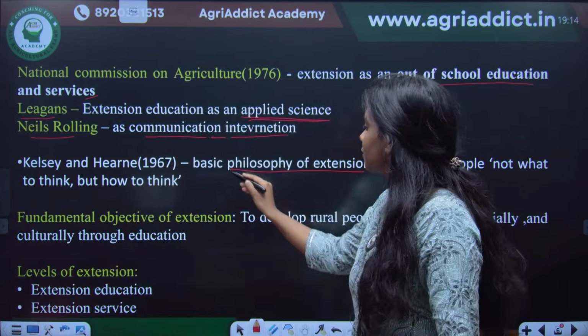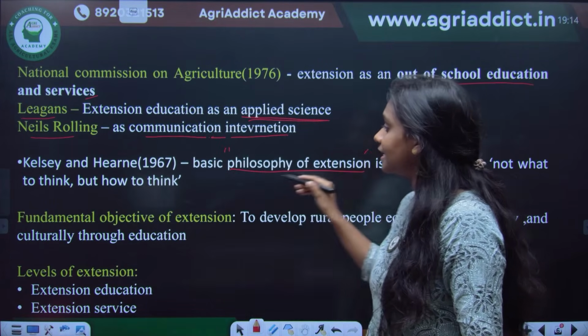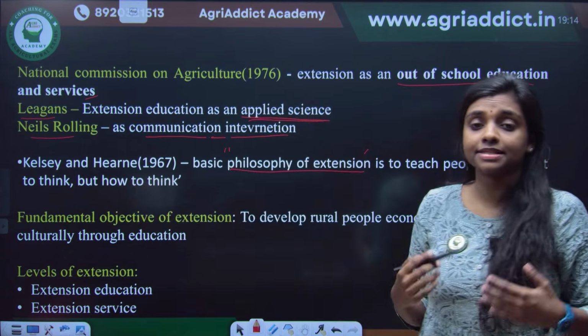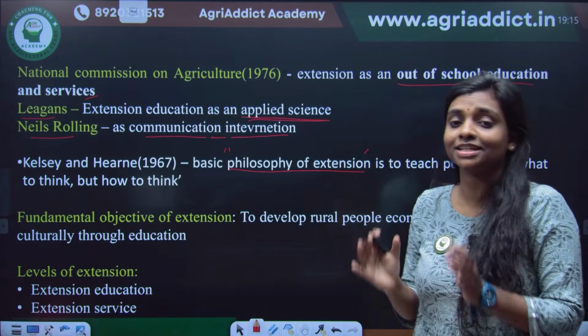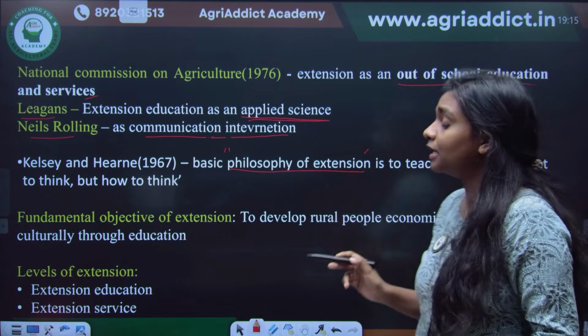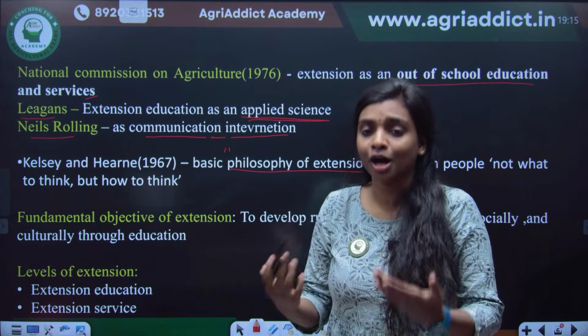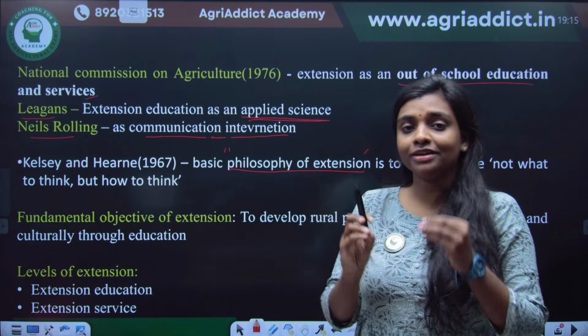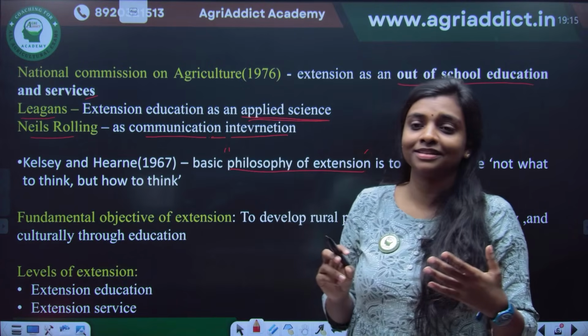Okay, so the philosophy of extension. When you are considering the philosophy of extension, basically it is given by Kelsey and Hearne. The words are important. The philosophy of extension is to teach people not what to think, but how to think. There is an old Chinese proverb.